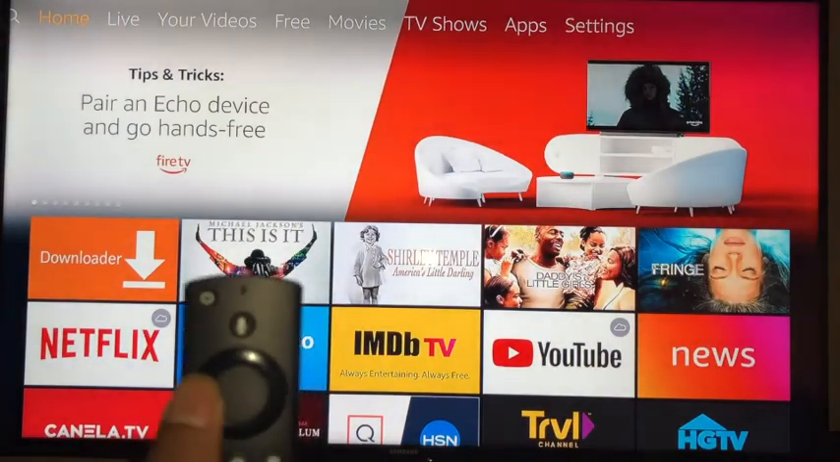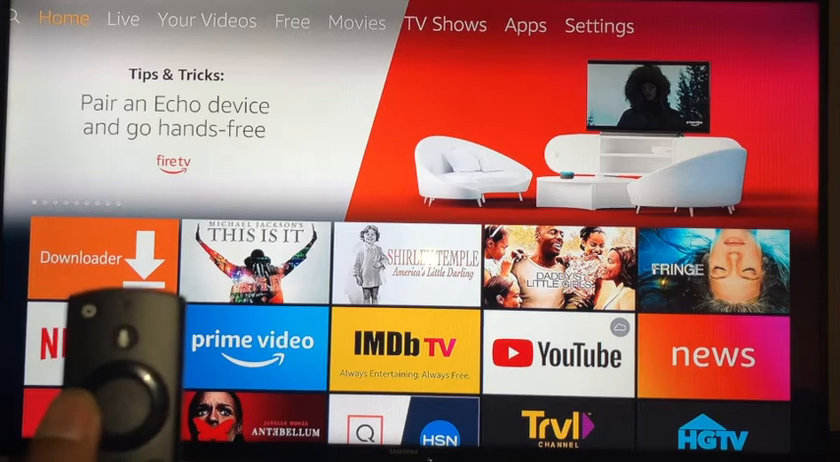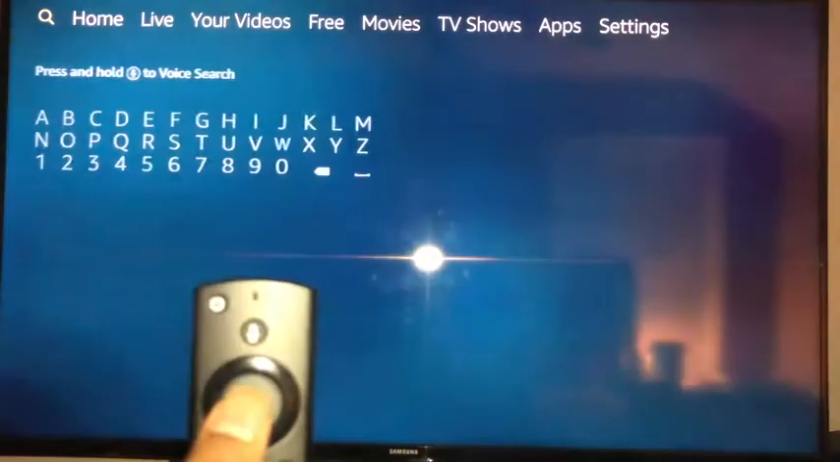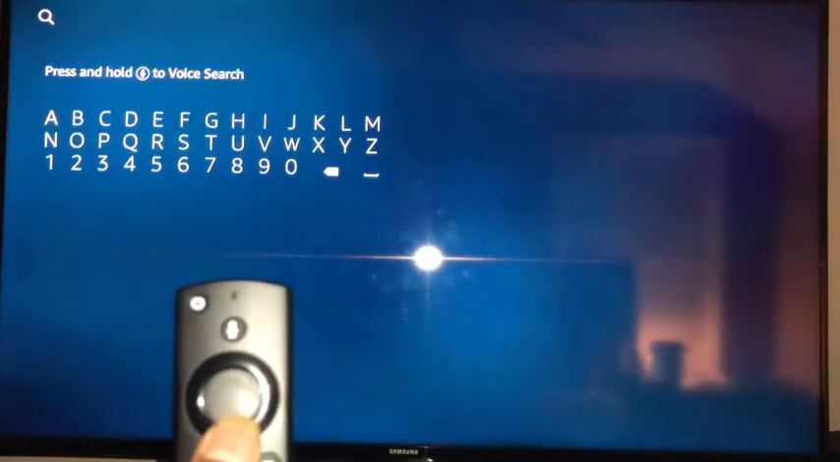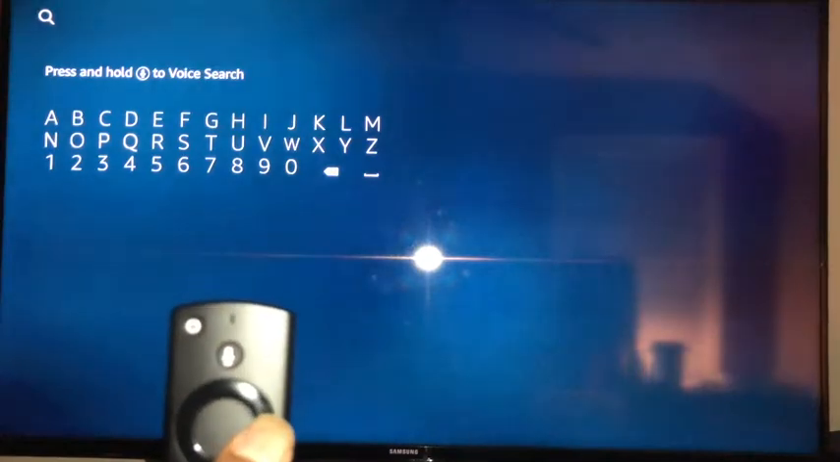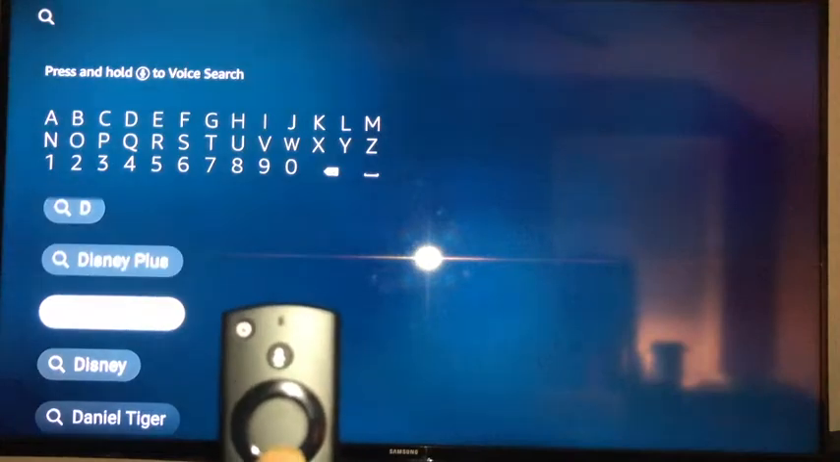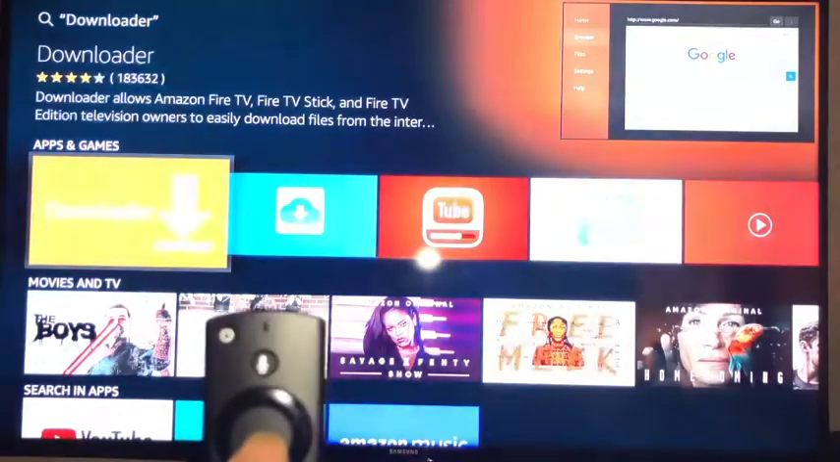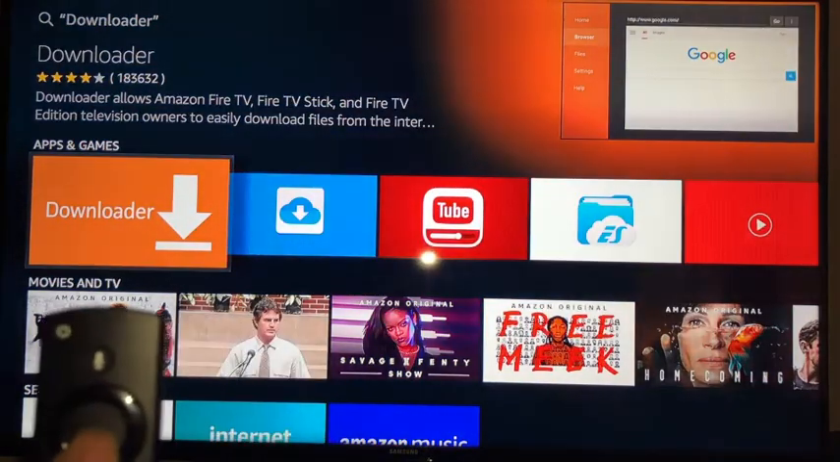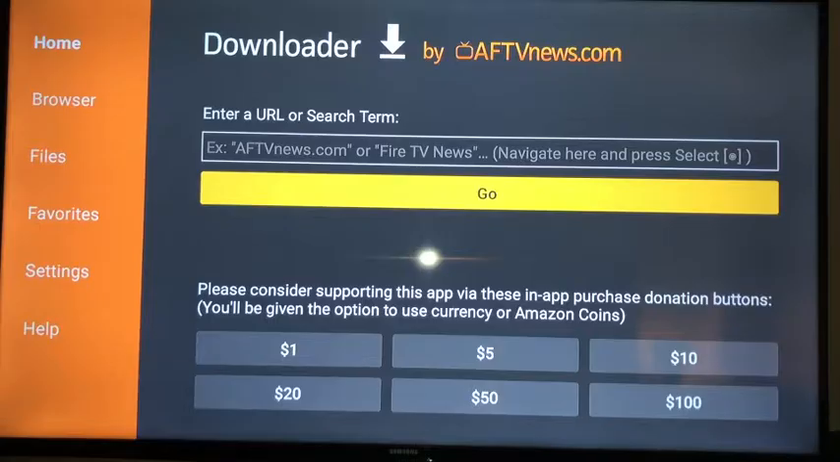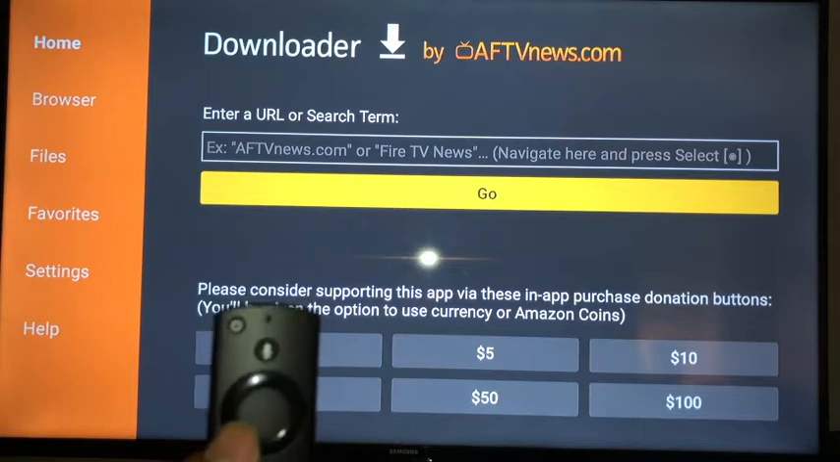and if you don't have Downloader, which is right here already installed, then you'll go over to your search and you'll go down to the D and type that in, and you will go down to Downloader and hit that download. Now I already have it downloaded on there, but if you don't, then go ahead and go through the steps to download it. Alright, when you get to that Downloader, it's going to open up.